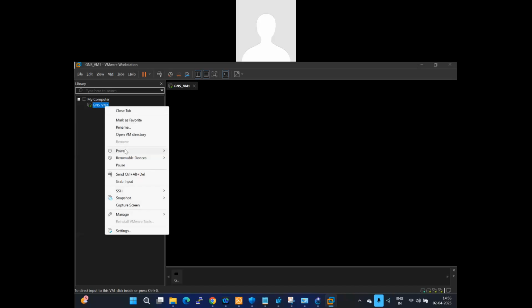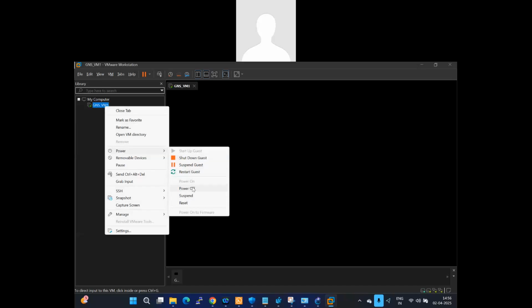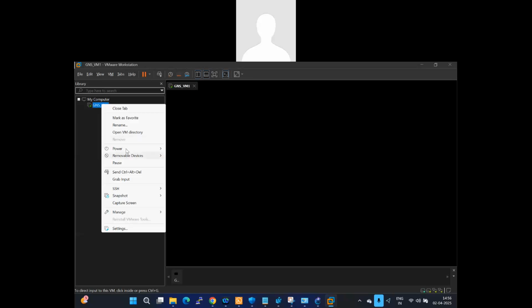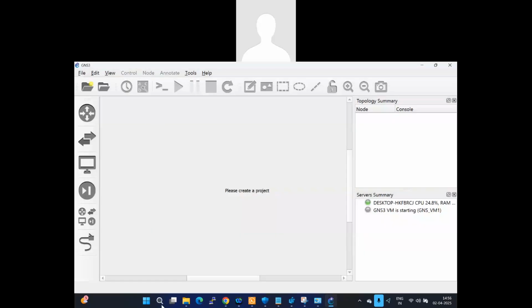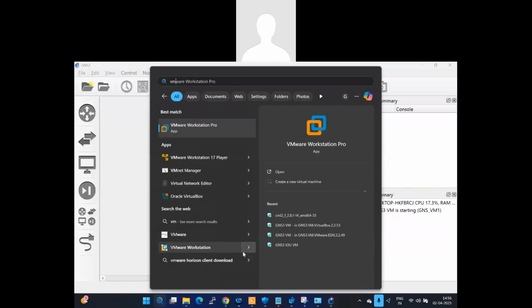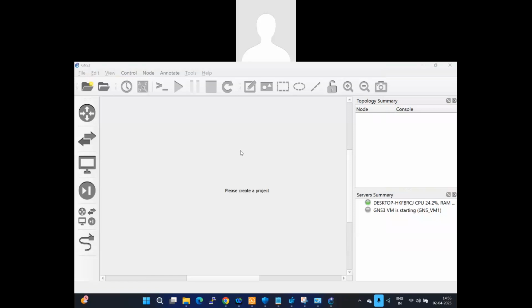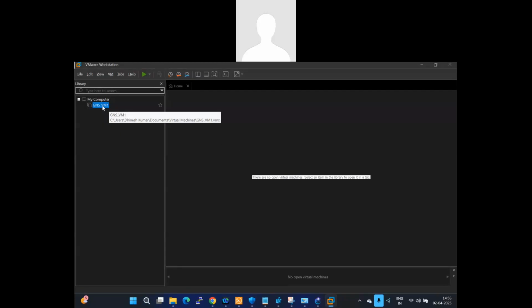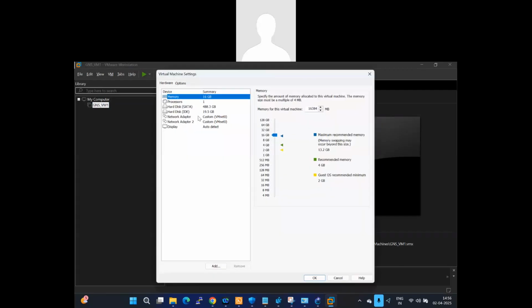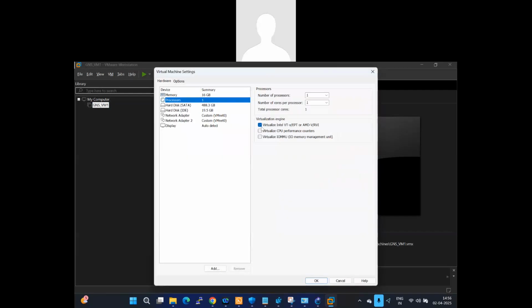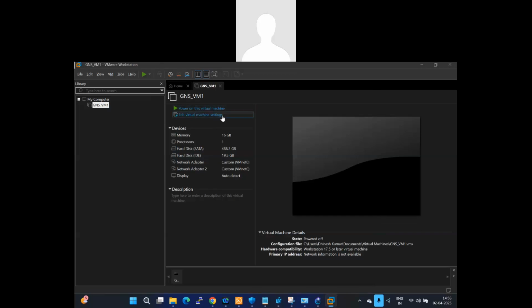I'm just powering off. Make sure once you are done, you have to enable one more option. Let me reopen it again. Once you have the VMware option, just right click on your VM, go to edit virtual machine settings and go to processor. Make sure you enable virtualization, the checkbox should be on. Once done, just power on this virtual machine as well.